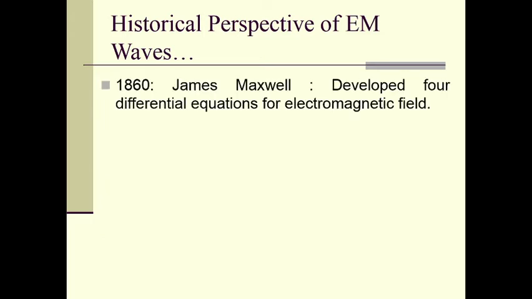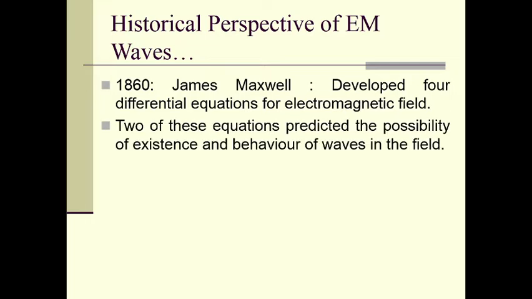In 1860, James Maxwell developed 4 different equations for the electromagnetic field, and these 4 equations are the basics of electromagnetic theory that we know. These equations are called Maxwell's equations, right? Out of these 4 equations, 2 of the equations predicted the possibility, existence and behavior of waves in the field.